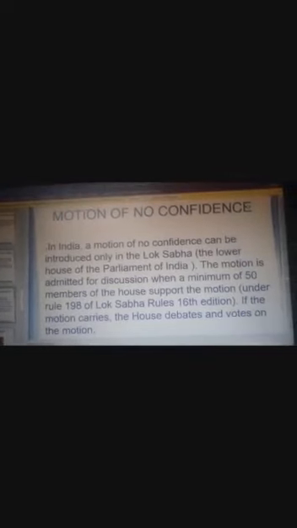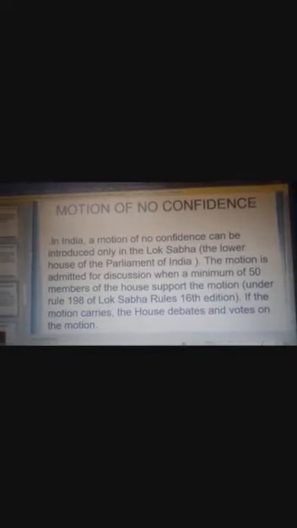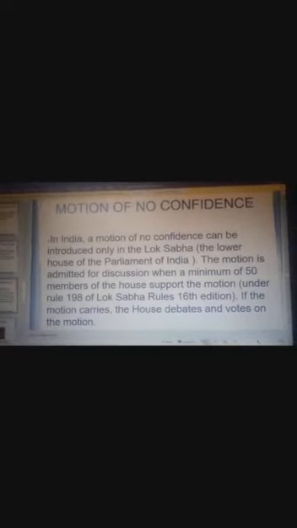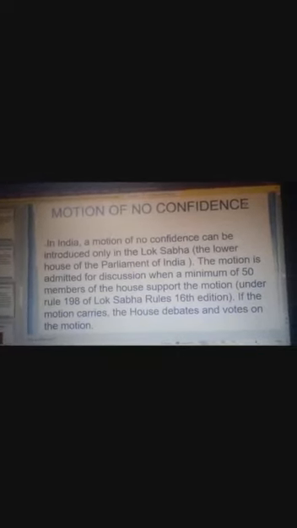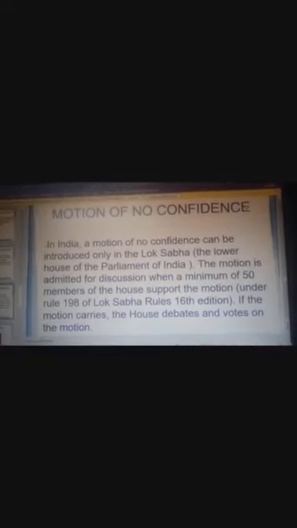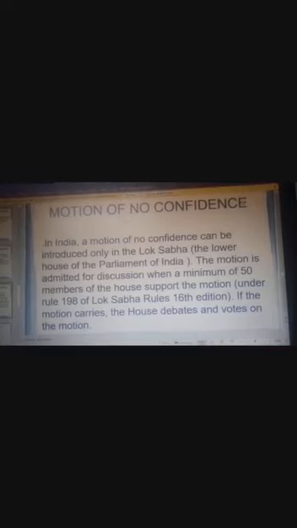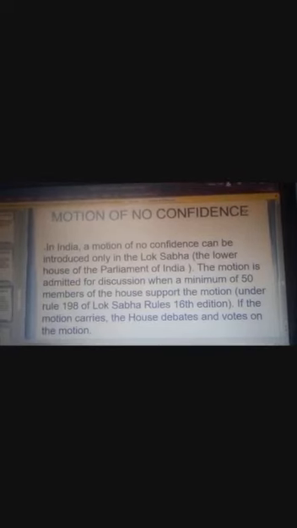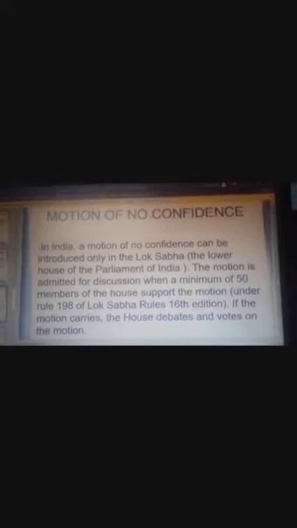The motion is admitted for discussion when a minimum of 50 members of the house support the motion. If the motion carries, the house debates and votes on the motion, and if it gets passed, the government has to resign. And one more important thing, the no confidence motion is always brought in by the opposition party.